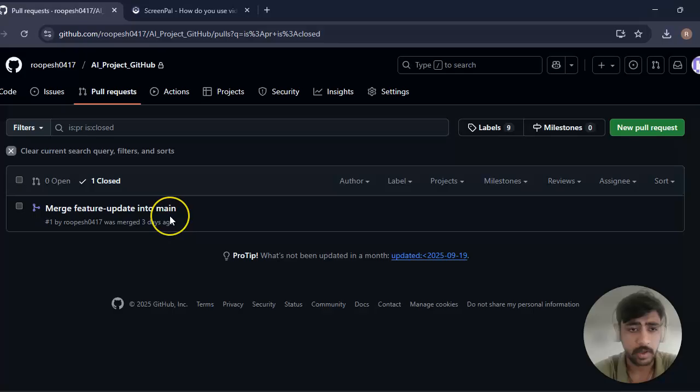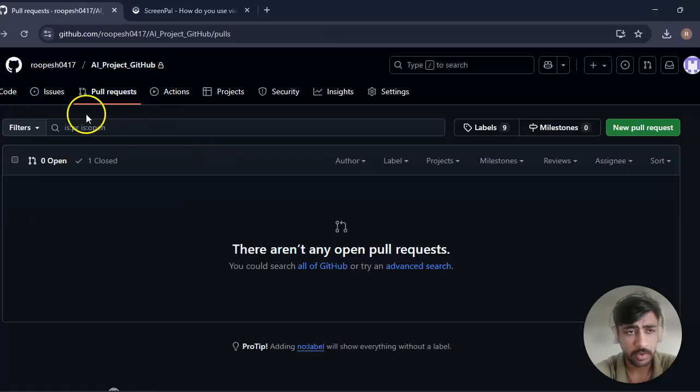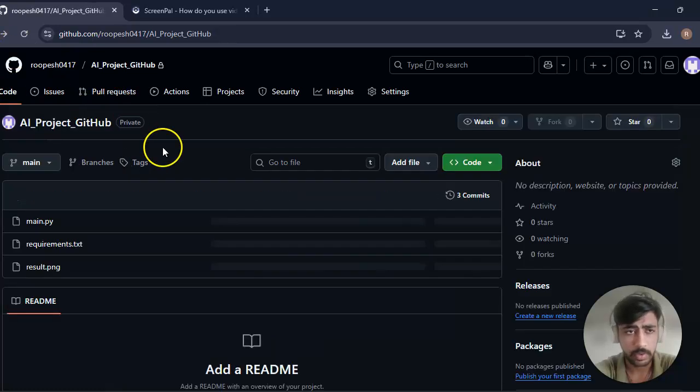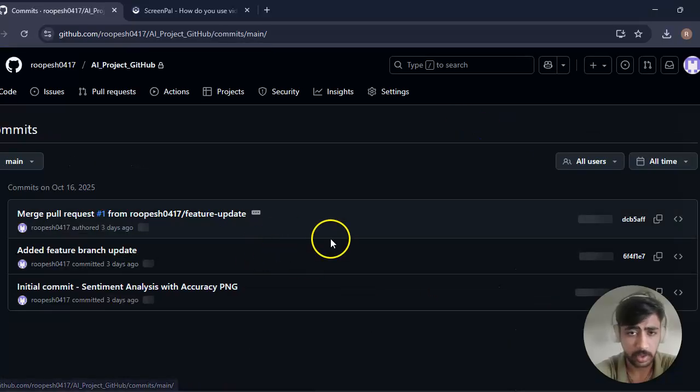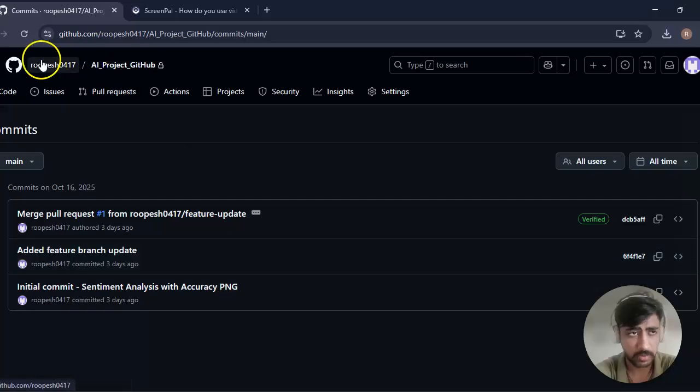So basically, I have enhanced the feature in it. At the starting, the result PNG wasn't being stored, so I have fixed that. It is showing over here. So this is a pull request. Next, you can see the commits I have done, 3 times. This is the commit history over here, as you can see.